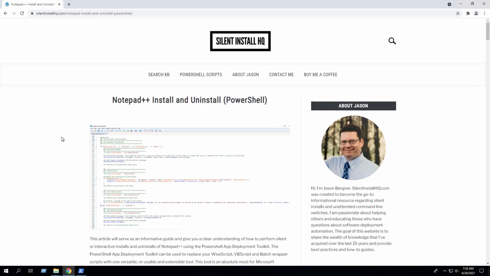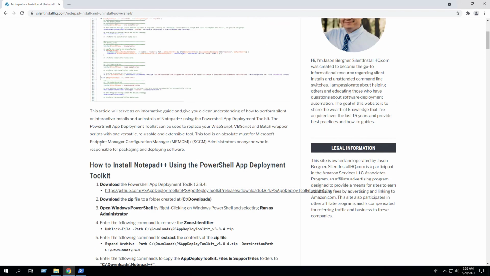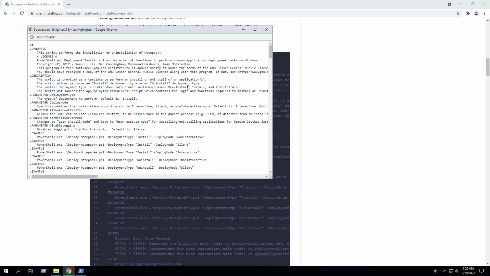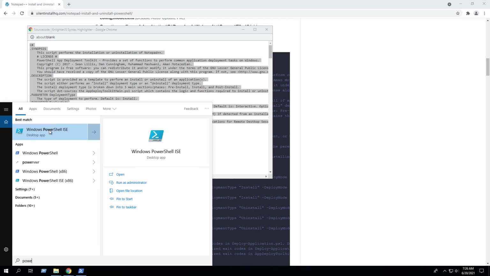Next, we want to copy the PowerShell script located on the blog post. We can open PowerShell ISE, which is the integrated scripted environment.